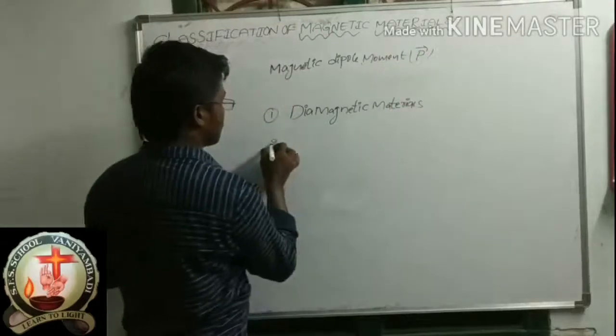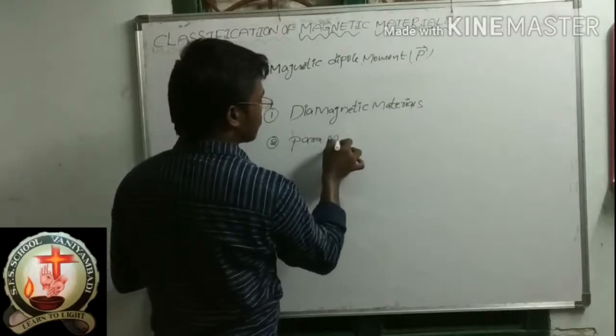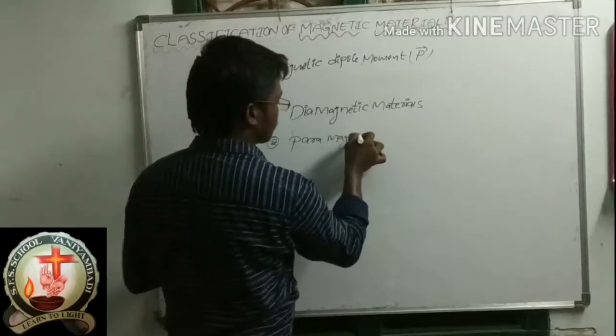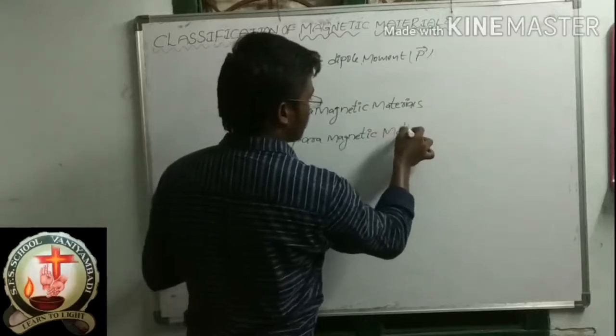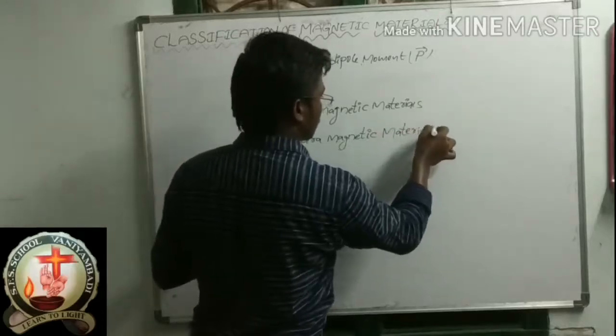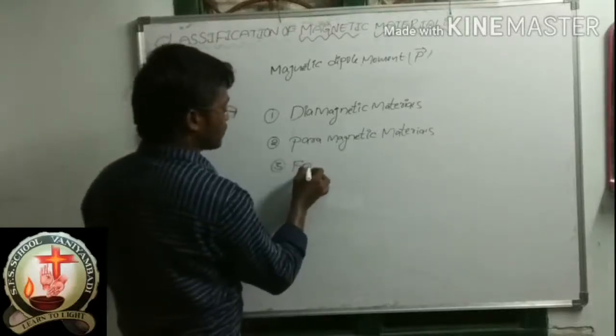Second one is paramagnetic materials. And third one is ferromagnetic materials.